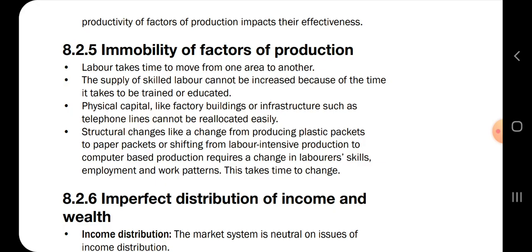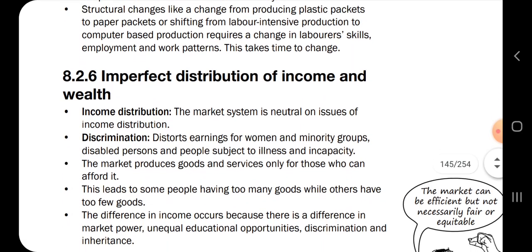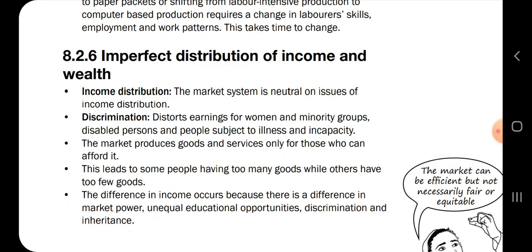And then physical capital like factory buildings or infrastructure such as telephone lines cannot be reallocated easily, so that causes the market to fail. And the structural changes, like a change from producing plastic packets to paper packets or shifting from labor-intensive production to computer-based production, require a change in labor skills, employment, and work patterns. So everyone that needs to be involved in the new way of doing things needs to be educated, and that is money.